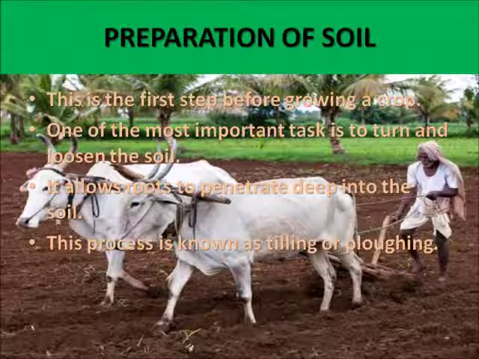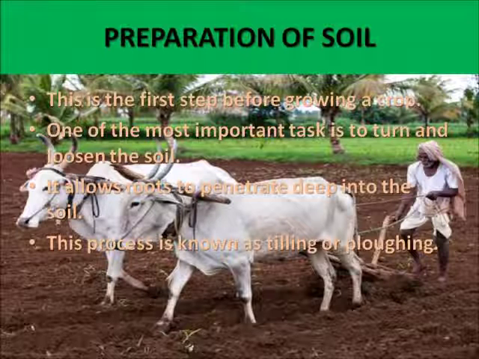But why does the soil need to be turned and loosened? You have learnt in the previous classes that soil contains minerals, water, air and some living organisms. In addition, dead plants and animals get decomposed by soil organisms. In this way, various nutrients in the dead organisms are released back into the soil. These nutrients are again absorbed by the plants.